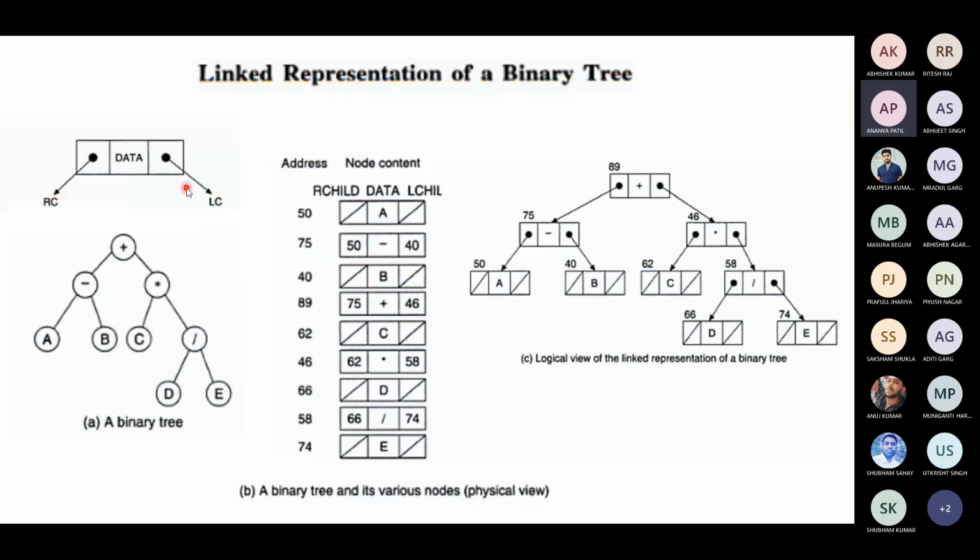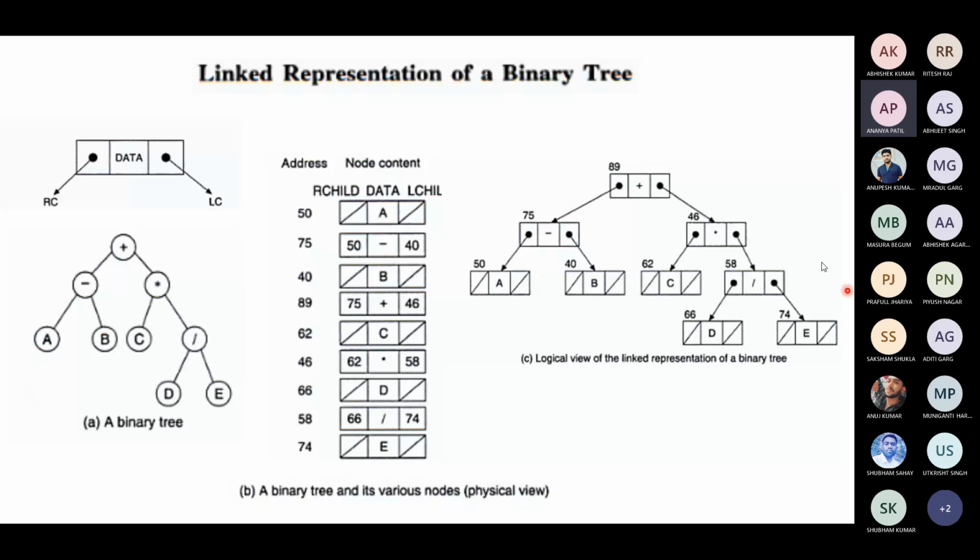Similar to doubly linked list, we can represent a binary tree using doubly linked list. Suppose this is your tree, you want to store this binary tree. So A will have no children, so A's right child is null. A's left child is also null.